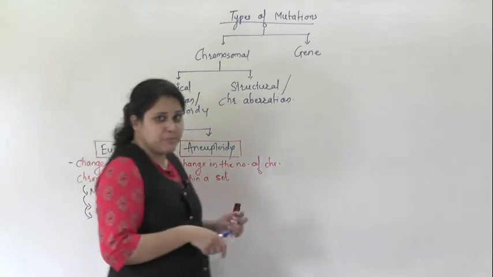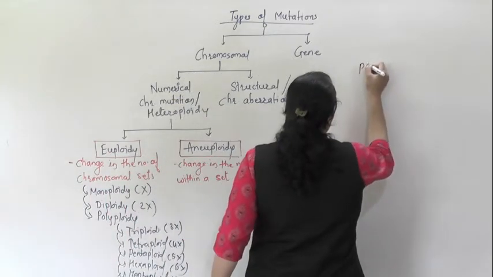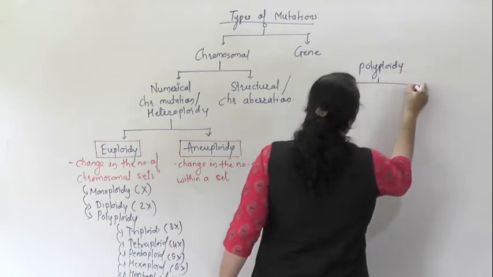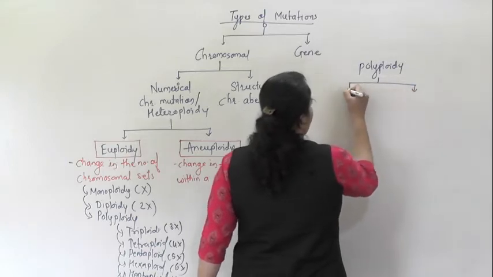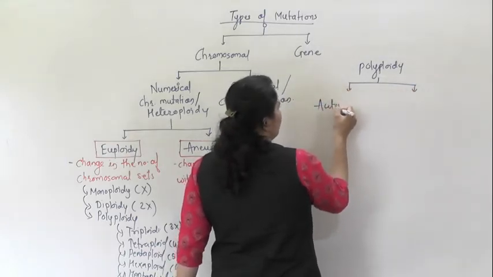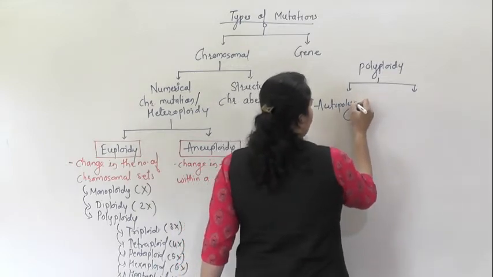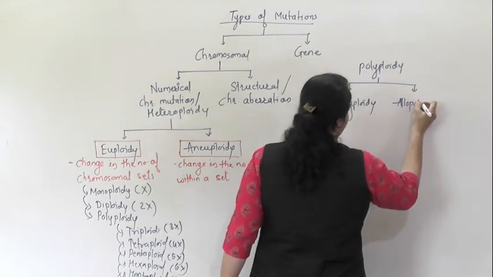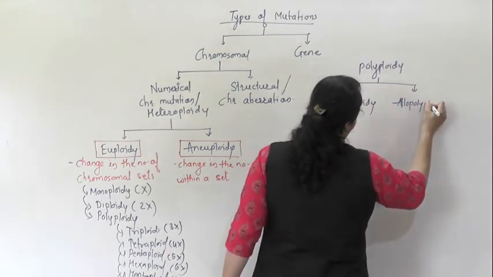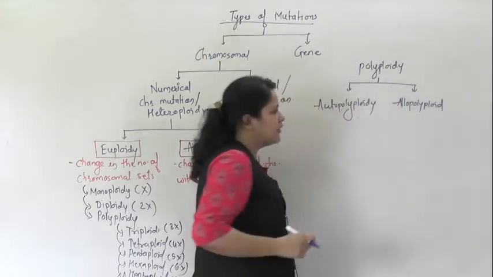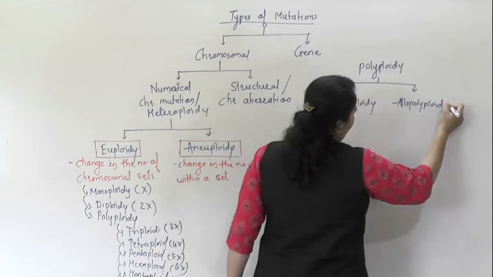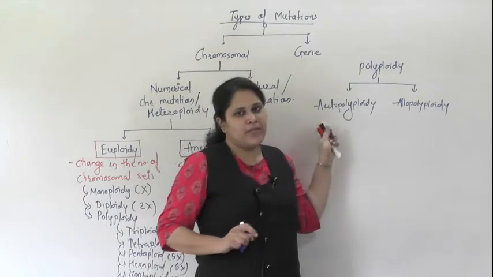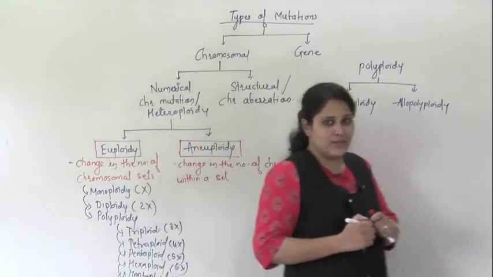Now polyploidy can be of two types. The first one is known as autopolyploidy, and the second one is known as allopolyploidy. You may get one more type, which is a mixture of the two. Once you understand what is meant by autopolyploidy and allopolyploidy, then automatically you will understand the third type.